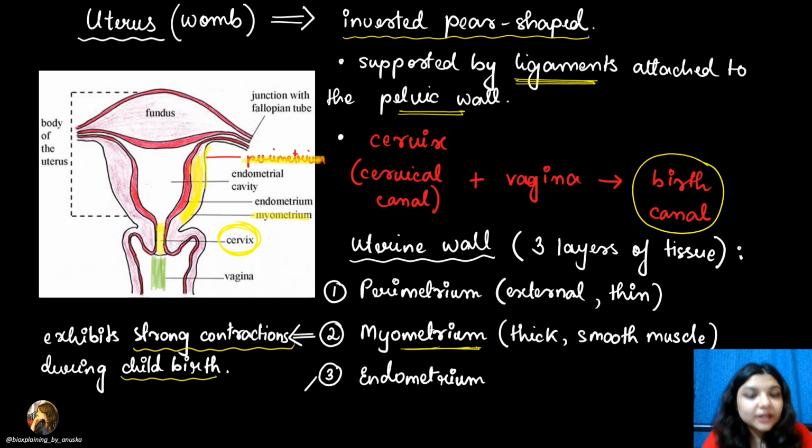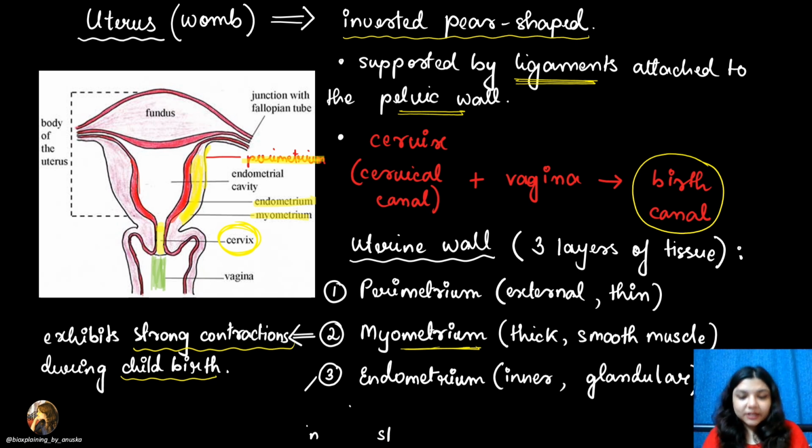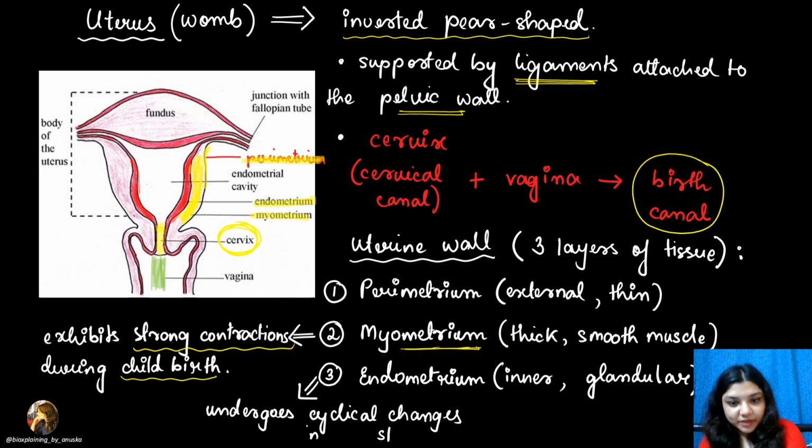What is the third layer? The third layer is the endometrium. Wherever in biology you find the word endo, endo means inside. So the innermost layer is the endometrium. See, it is highlighted in red in the diagram. This part is the endometrium. It is the inner glandular layer.